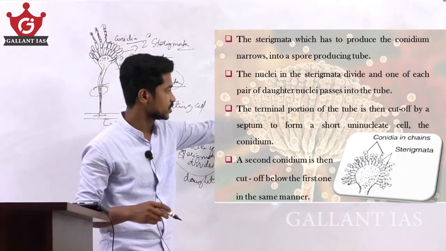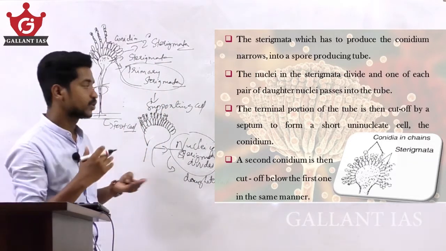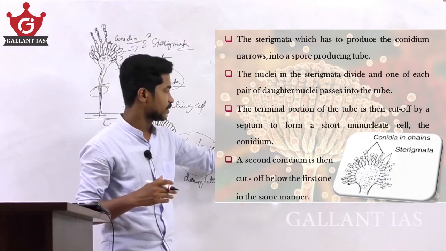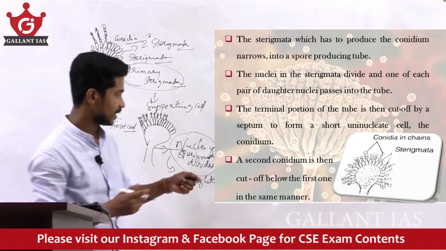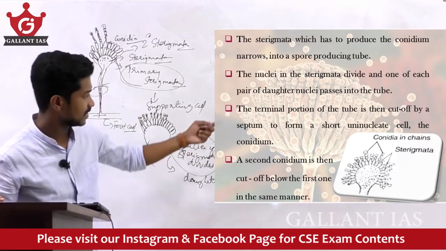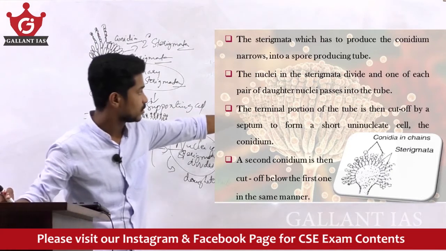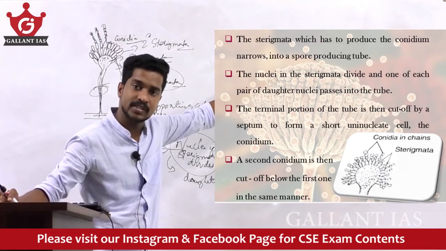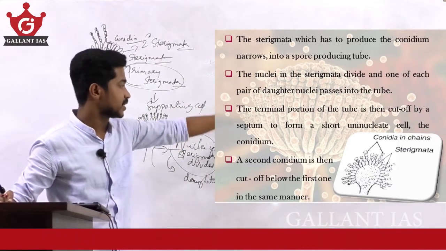The terminal portion of the tube is then cut off. Later, this terminal portion of the tube is cut off by a septum to form a short uninucleate cell, the conidium. On the next slide you can see the structure of conidia. Here the secondary sterigmata narrows and behaves as a spore producing tube.